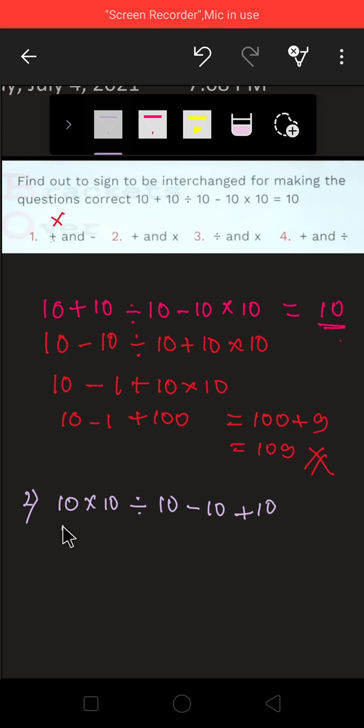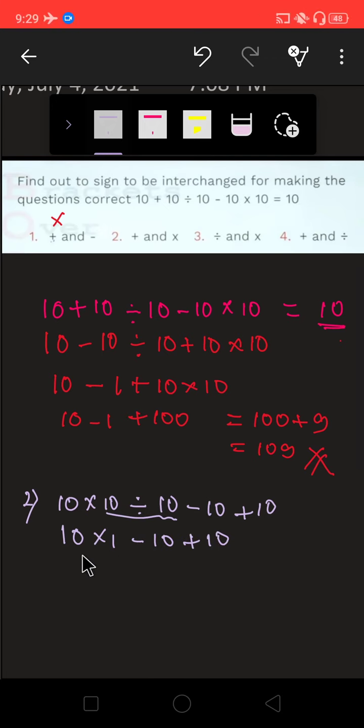Chalo, 10 divided by 10 is 1 minus 10 plus 10. 10 ones are 10 minus 10 plus 10. You can see the operation 10 plus 10 is 20 minus 10, or you can easily see that 10 minus 10 is 0 and the result is 10. So this is the correct option.